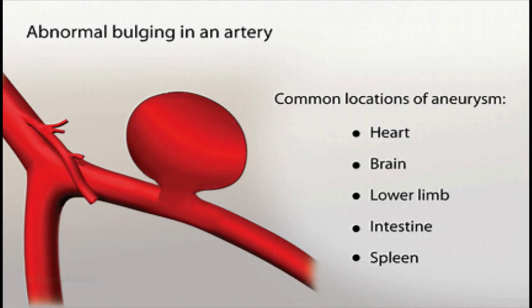An aneurysm is an abnormal bulge in the artery anywhere in the body caused by atherosclerosis. It occurs on the blood vessel, and common areas include the heart, brain, lower limbs, intestine, and spleen. As you can see, there's an abnormal bulge in the artery over here due to blood clot.